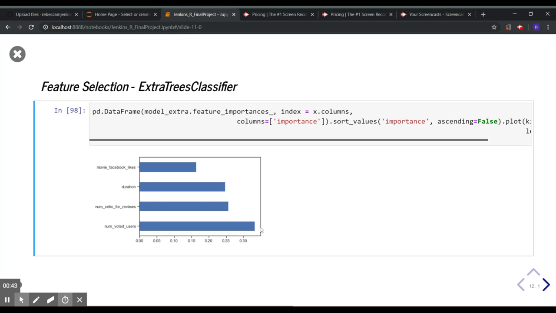And so now looking at feature selection in ExtraTrees classifier, this illustrates the predictors that it has deemed most significant. Looks like number of voted users is considerably the most significant, with about an effectively equal significance between duration and number of critics for reviews.